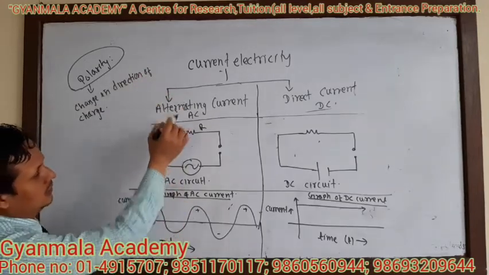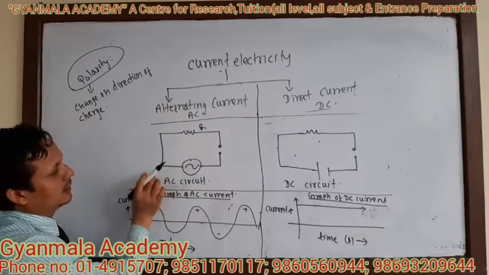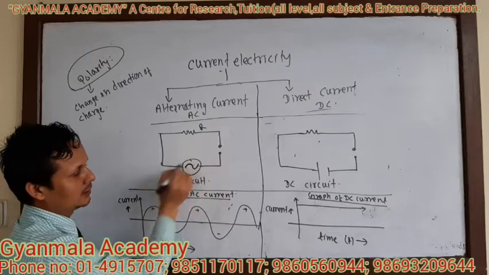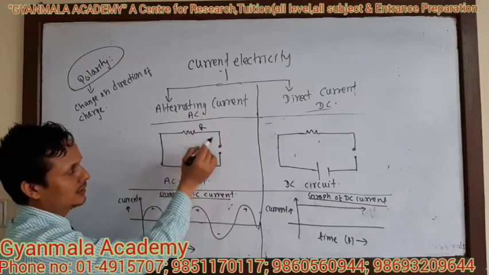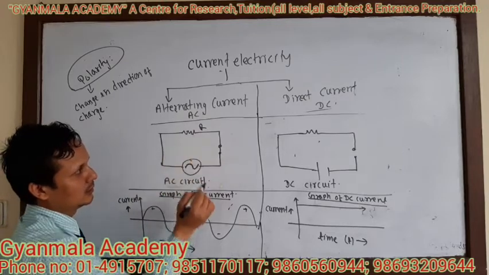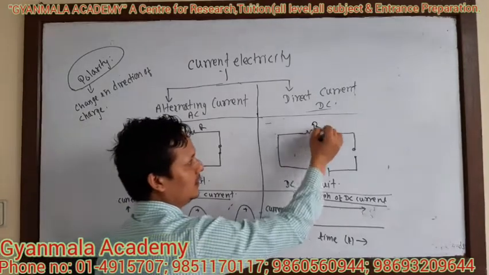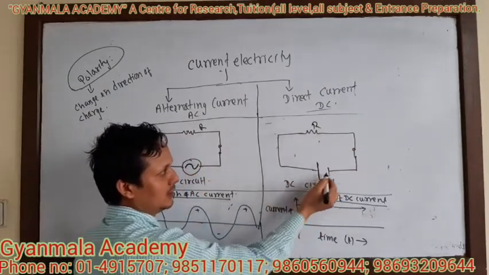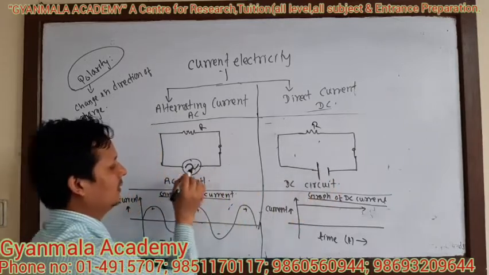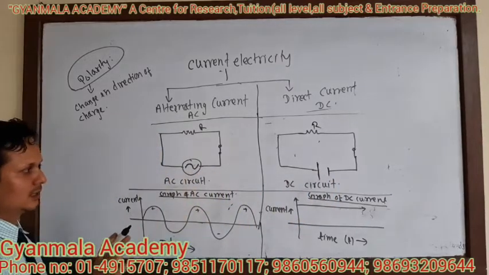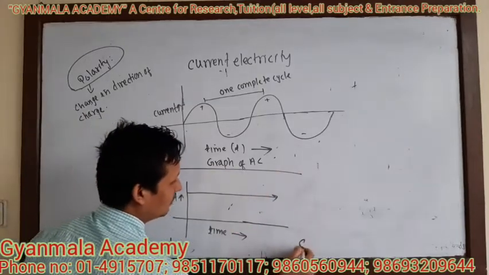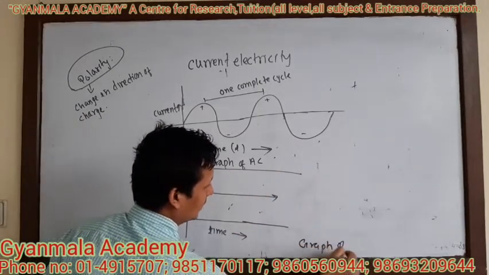Now, this is the diagram of the AC circuit. Look here, these symbols denote the AC circuit. This is resistance, this is switch. Similarly, this is resistance, this is switch, and this is cell. These symbols denote the DC circuit, and these symbols denote the AC circuit. This is the graph of AC, and this is the graph of DC.